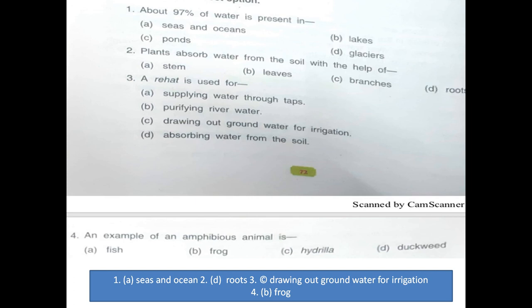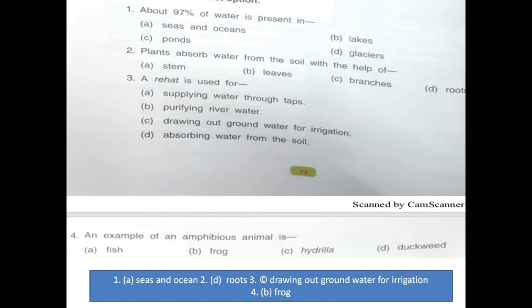Next one, tick the correct option. About 97% of water is present in: sea and ocean, lakes, ponds, or glaciers. Answer is A, sea and oceans. Second one, plants absorb water from the soil with the help of: stem, leaves, branches, roots. Plants absorb water by roots.